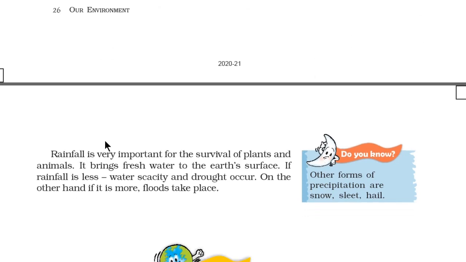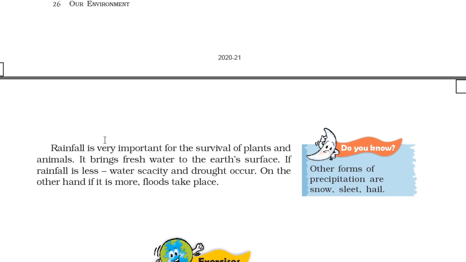Rainfall is very important for the survival of plants and animals. It brings fresh water to the earth's surface. If rainfall is less, water scarcity and drought occur. On the other hand, if it is more, flood takes place. So there is a Do You Know section. Other forms of precipitation are snow, sleet, and hail.